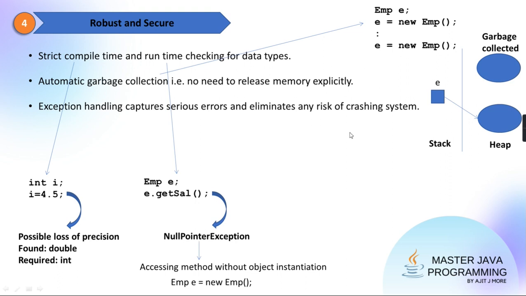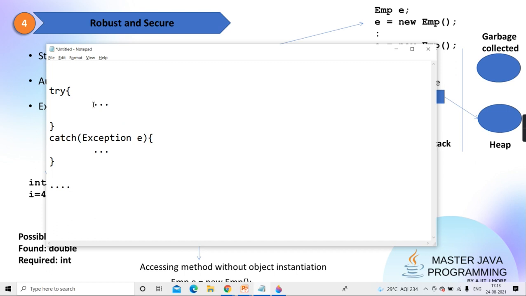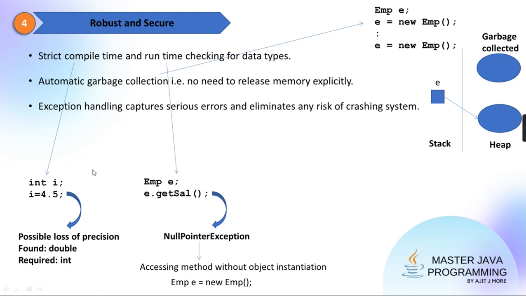Here you have the facility of trapping that error. You can systematically transfer the control to the catch block, handle it by giving a proper error message, and then continue with the remaining code also. So this way, gracefully you can manage the problems, and therefore the code becomes secure code.